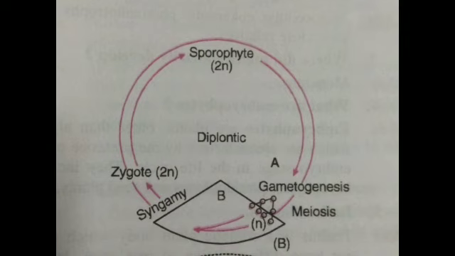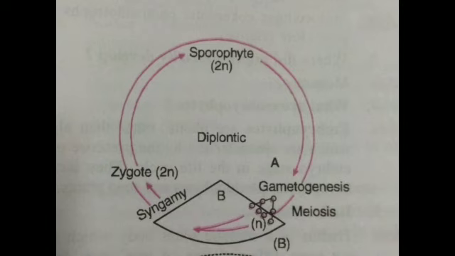The 2n sporophyte is the dominant phase, which is photosynthetic and independent. And the gametophytic phase is very small and it is dependent on the sporophyte for its development. Clear? You can see with the help of the diagram, you can easily explain this.